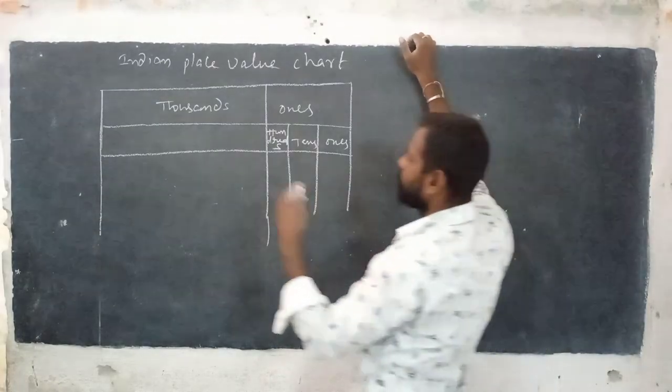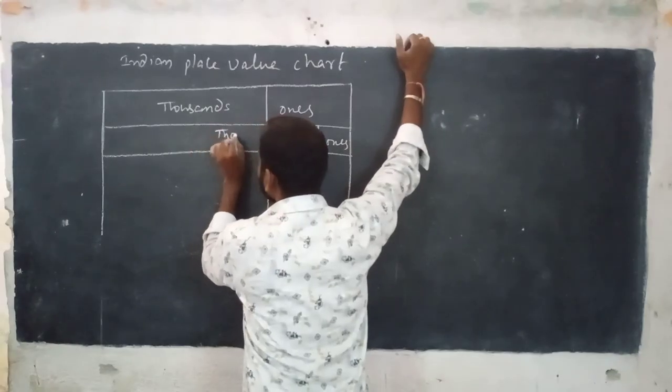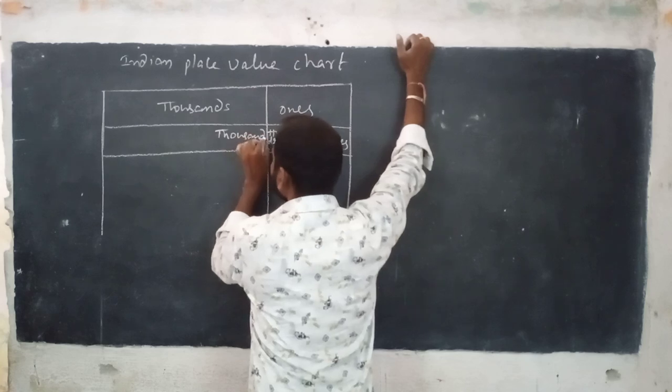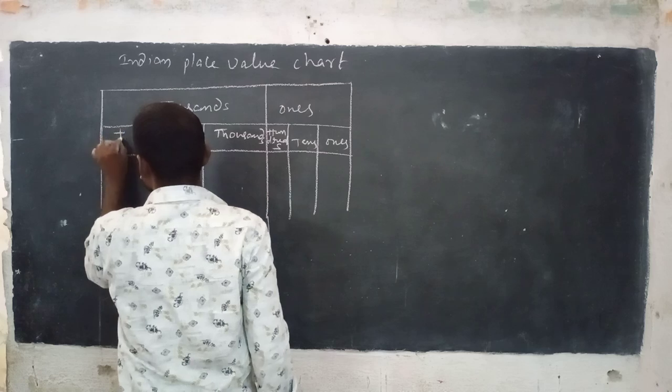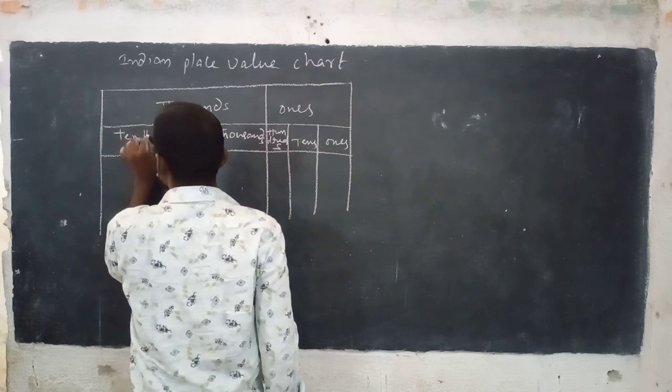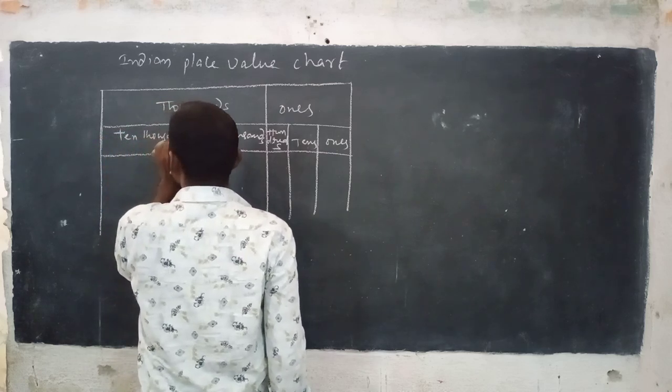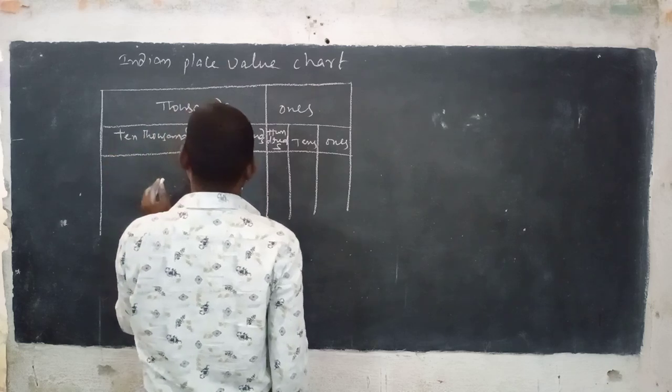Now next, fourth place, thousands place. Next, fifth place, 10,000 place.